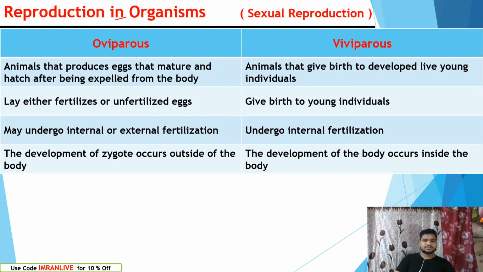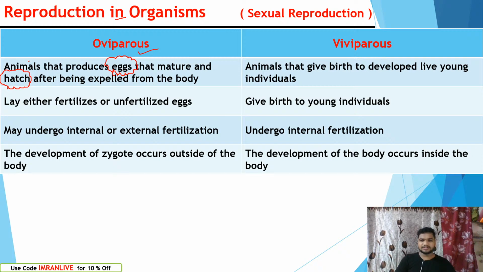Oviparous animals produce eggs that mature and hatch to give rise to a new young one, after being expelled from the body. That means the animals lay eggs outside the body, and after maturing, the egg will hatch. Hatch means breaking the egg, and we can see the new baby arising from the egg.